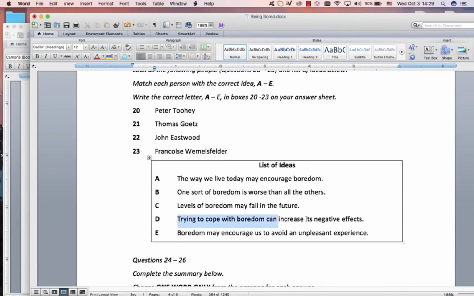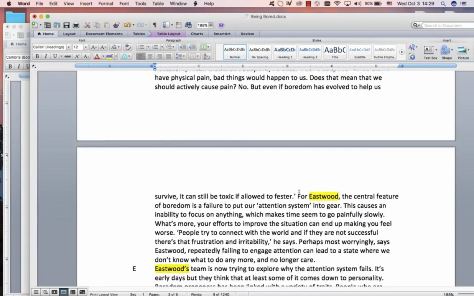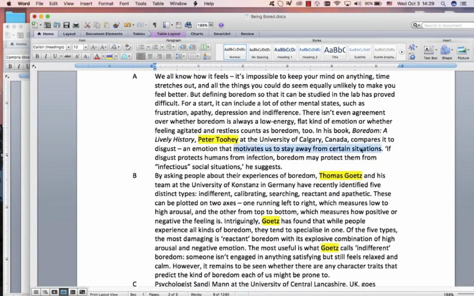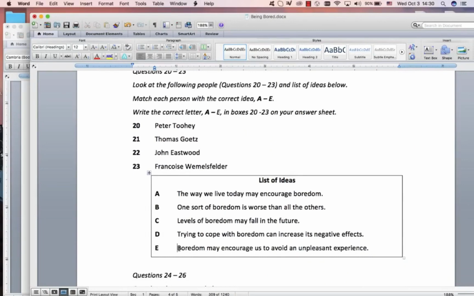No. No. Yes. Boredom may encourage us to avoid an unpleasant experience. Motivates us to stay away from certain situations. Avoid, stay away, unpleasant experience, infectious social situations. Right. They didn't say you can use a letter more than once, so we can delete this once we've used it. So THUhet is E.